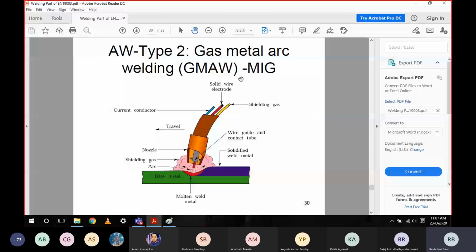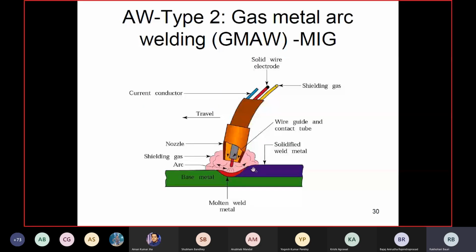This yellow part is for shielding. And one more thing: we are not using flux here. In place of flux, we are using shielding gas for shielding purposes. This shielding gas also prevents the atmosphere from infiltrating the molten zone. So by using shielding gas, you are restricting further contamination of the molten zone. The same purpose is served. And for shielding gas, we generally use argon gas.